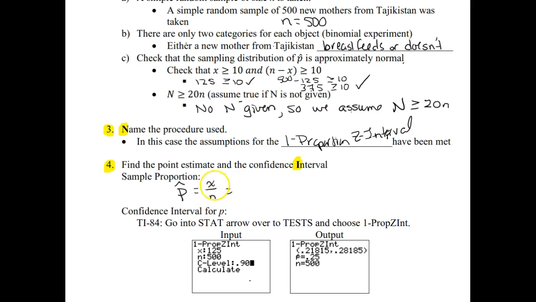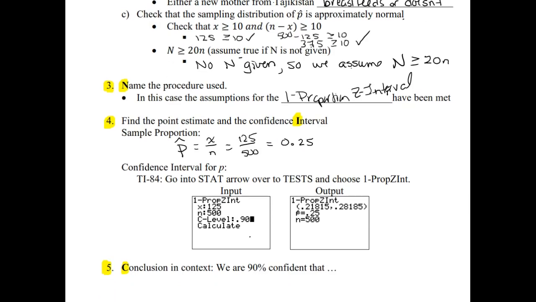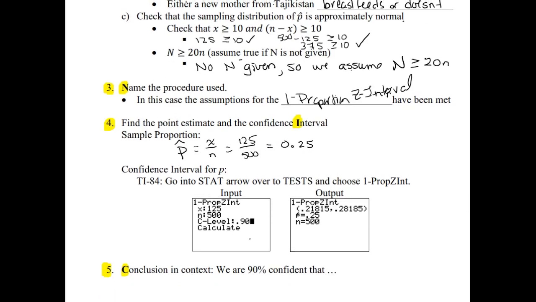And so our formula for that is x out of n, which in this case was 125 out of the 500 surveyed. And so if we compute that, we get 0.25. So 25% of our sample of mothers breastfeed, and if we had to guess the population percentage and give a single number answer, we would say that we estimate that it's 25%. We know it's probably not that, which is why the interval estimates are typically given instead, with some give and take around that point estimate of 0.25.